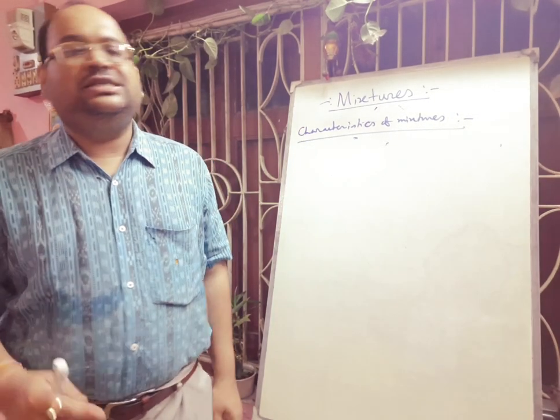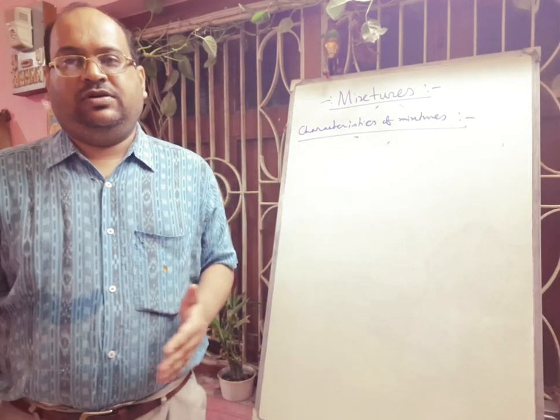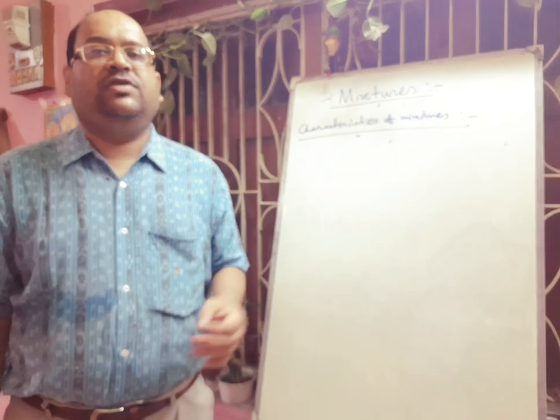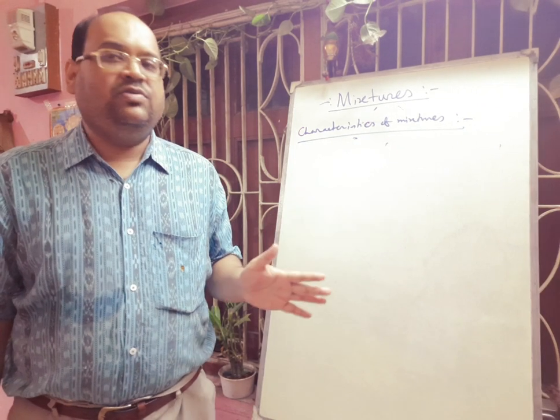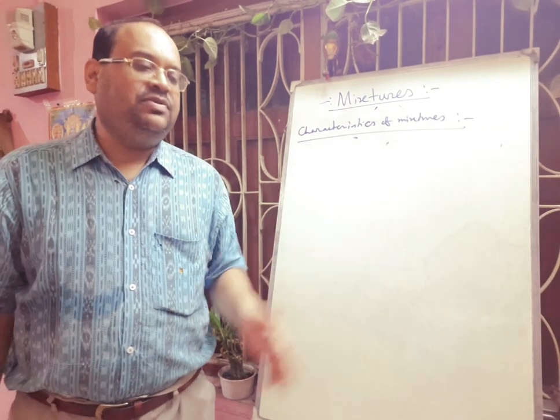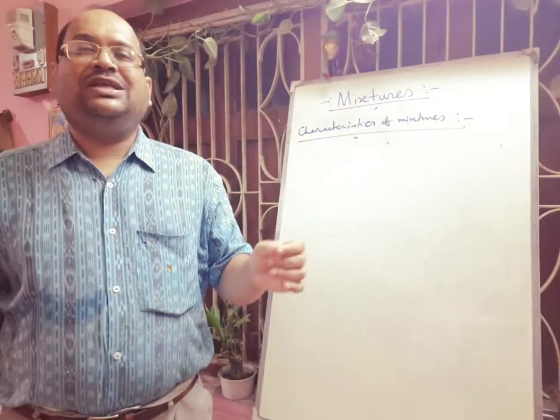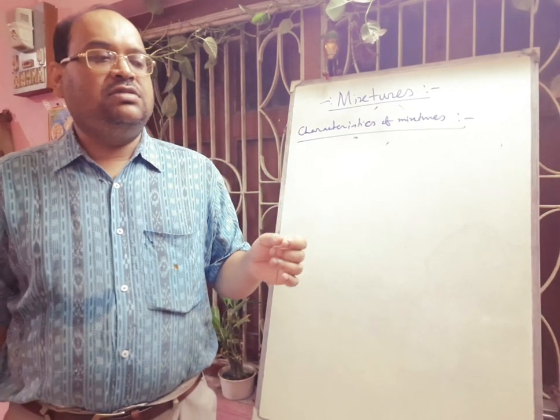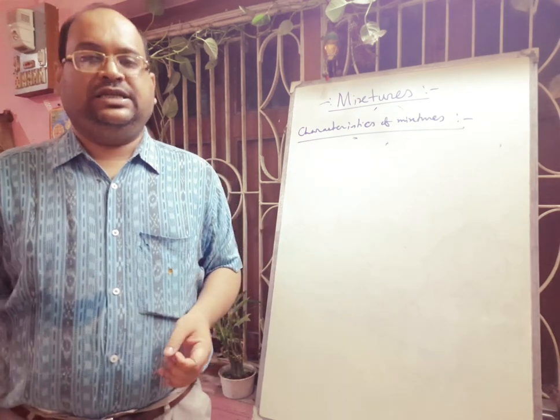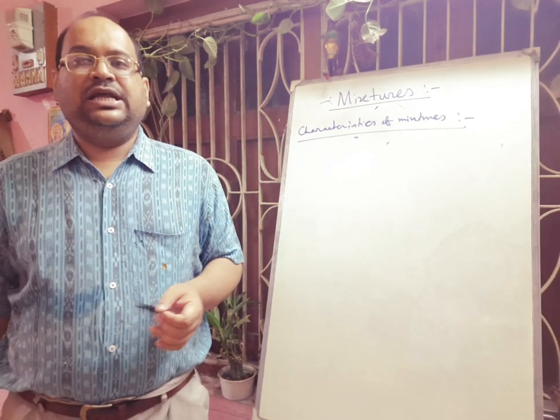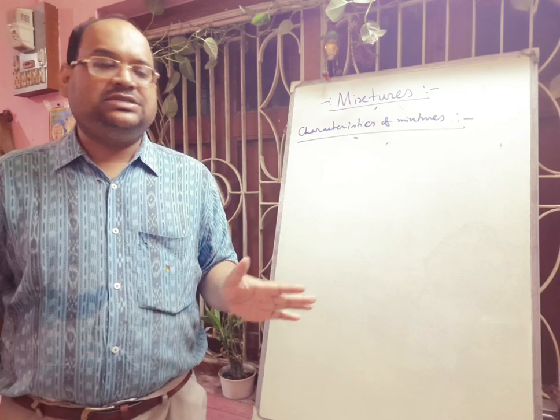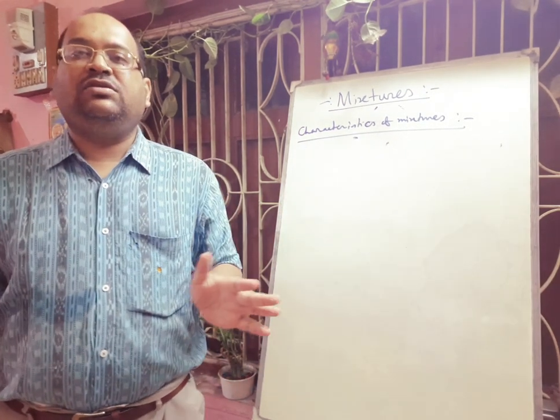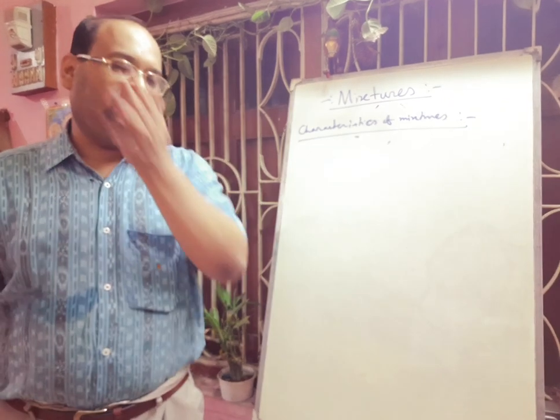Okay, next we will discuss melting point and boiling point. In case of a pure compound there is a fixed melting point and boiling point, but in case of a mixture the melting point and boiling point are not fixed. We can give an example: pure water boils at 100 degrees centigrade, but if you take a salt solution, definitely it will boil at a higher temperature than 100 degrees centigrade. So from here you can understand. And mixtures can be heterogeneous, already we have discussed, or homogeneous. And during the formation of a mixture there will be no exchange of energy or energy change.